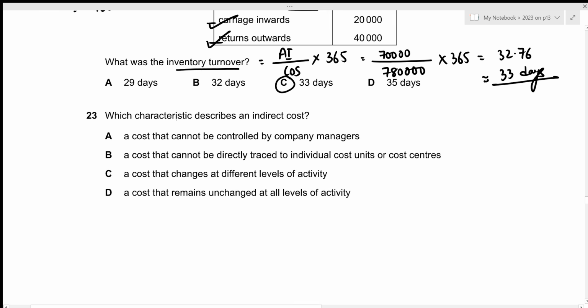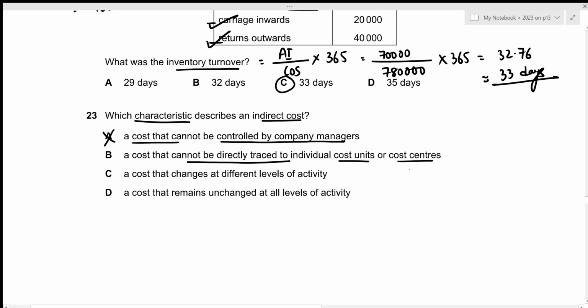For question number 23, which characteristic describes an indirect cost? The first option is a cost that cannot be controlled by company managers. Indirect costs are basically the fixed costs, and they can be controlled by company managers, which is why the first characteristic is incorrect. The second one is a cost that cannot be directly traced to individual cost units or